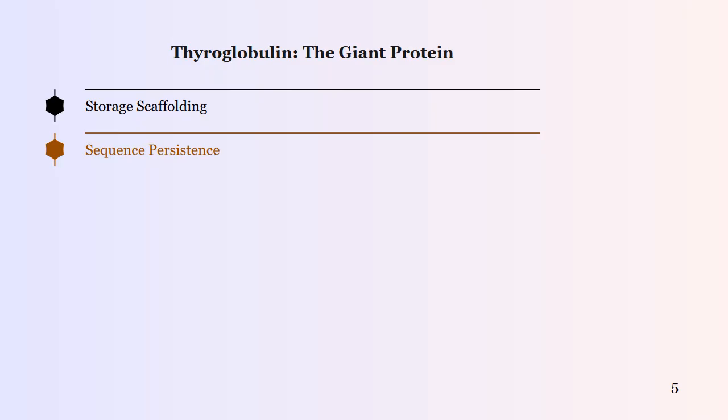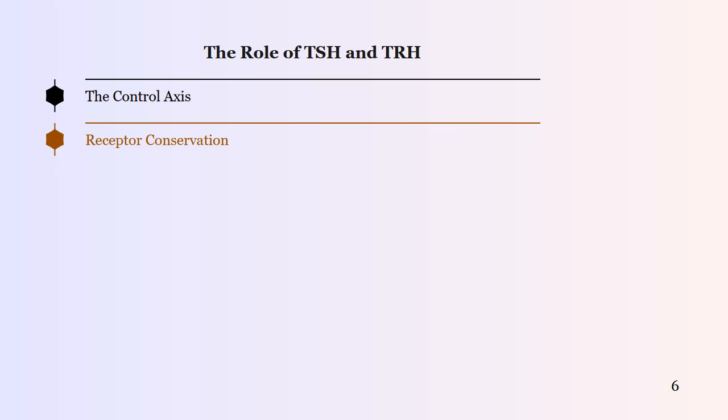5. Thyroglobulin, the giant protein. Storage scaffolding. Thyroglobulin is a large glycoprotein where thyroid hormones are synthesized and stored in the gland follicles. Sequence persistence. Significant portions of the thyroglobulin protein sequence are highly conserved, particularly around the specific tyrosine residues where iodination occurs.